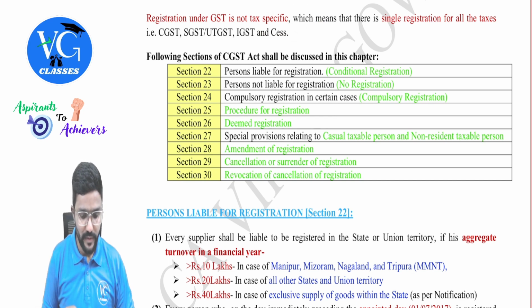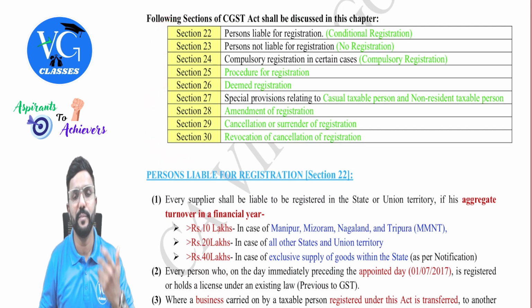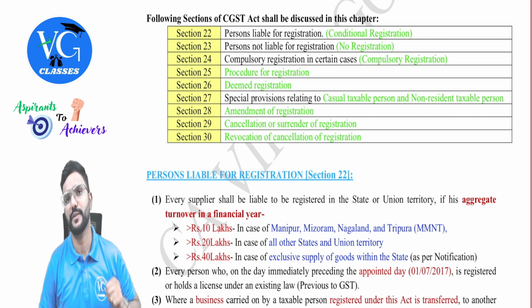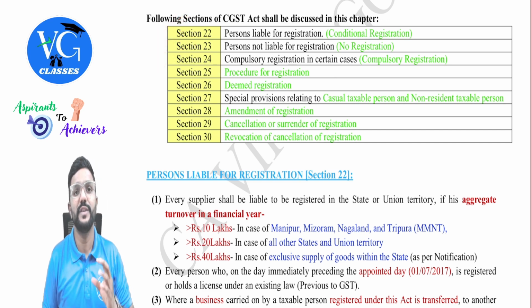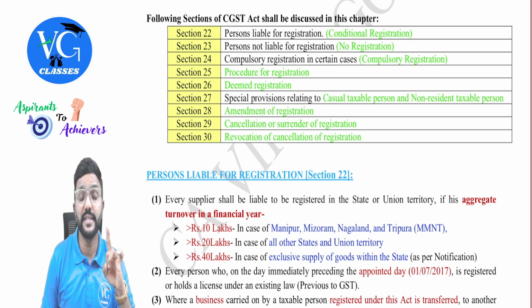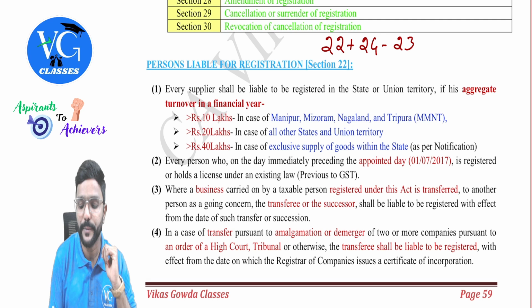Okay. Then coming to the section list, I have given the list of sections here, whatever we would be covering in this chapter. Important, guys: each and every section is a part of your syllabus. First, we will focus on sections 22, 23 and 24, which talk about who should get registered under GST. Who should get registered under GST? So actually the equation is like this. Let me just write it here. The equation is like this, guys: 22 plus 24 minus 23.